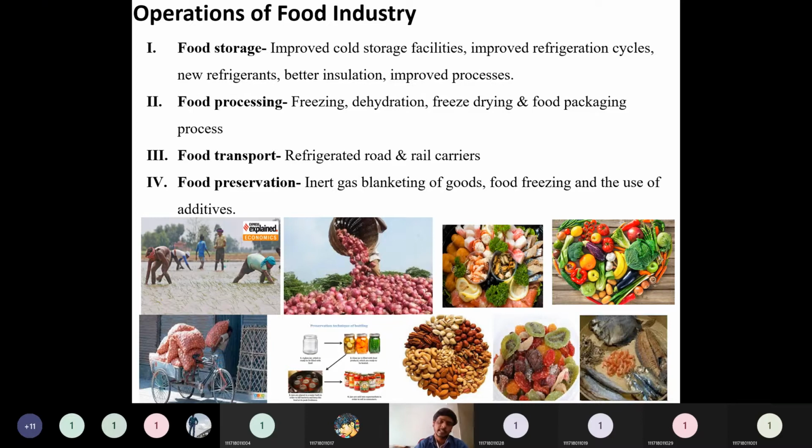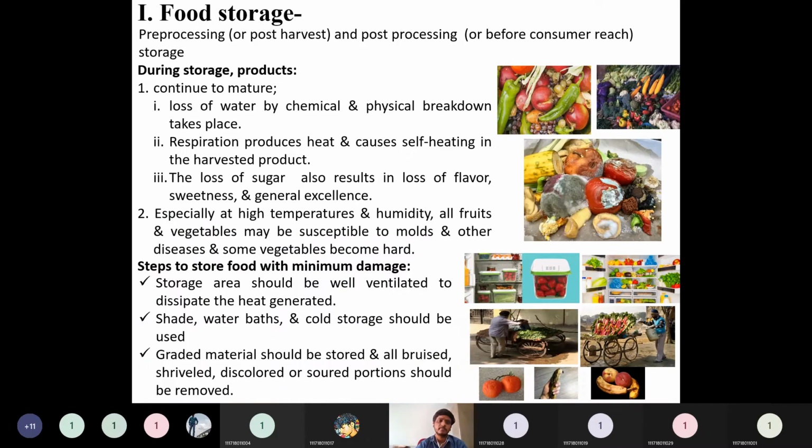So all the food processing industries will have only four major operations. The first one is the food storage, second one is the food processing, then third one is the food transport, then food preservation. All these operations are carried out in any type of food industry. Then what is this food storage? So food storage is nothing but in order to increase the shelf life. Whatever after harvesting, post harvesting, we have to increase their shelf life before processing, and after processing also we have to increase the shelf life.